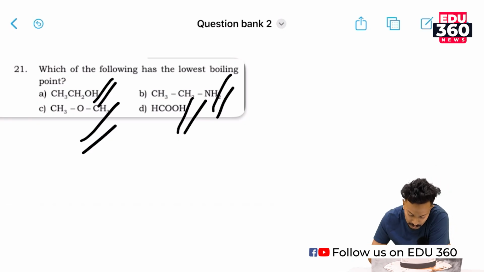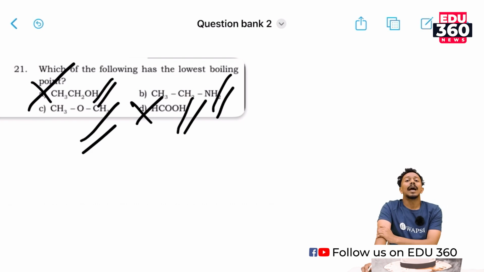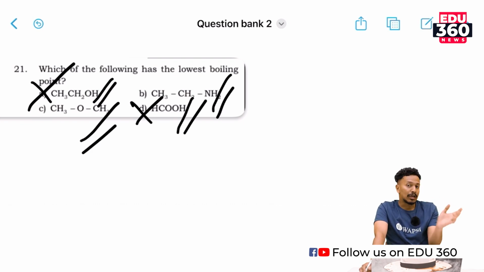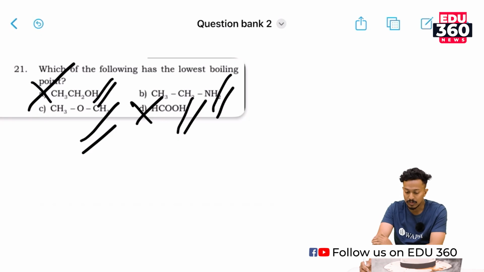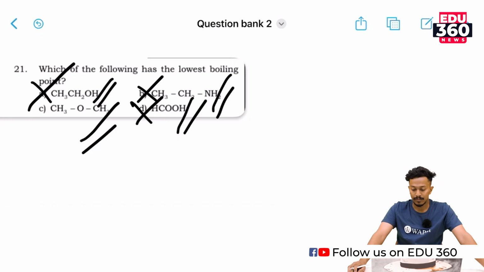So we could rule out the possibilities of option A and option D, right? A primary amine does have a higher boiling point compared to that of alcohols and carboxylic acids. So we could rule out the possibility of an amine, option B.